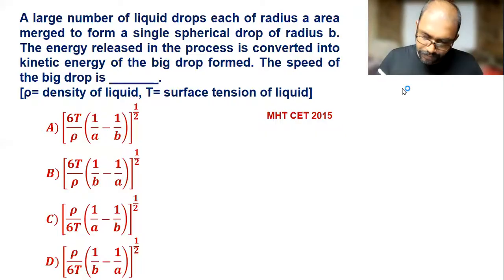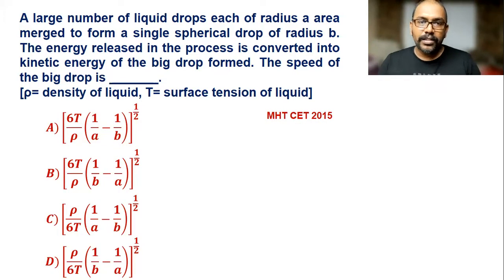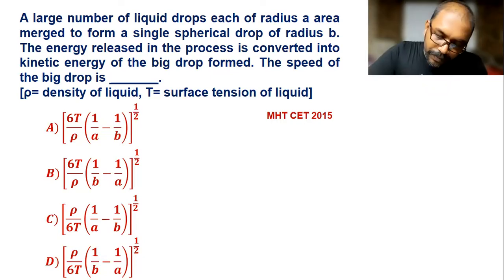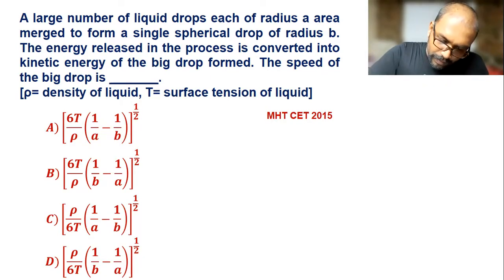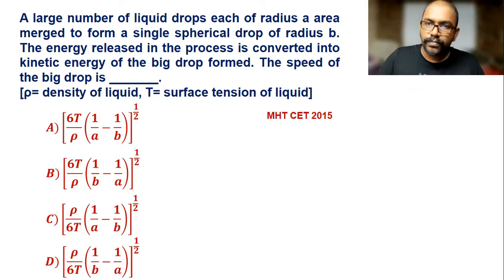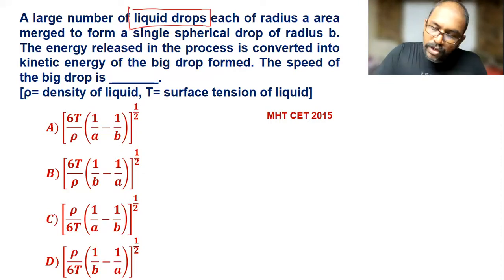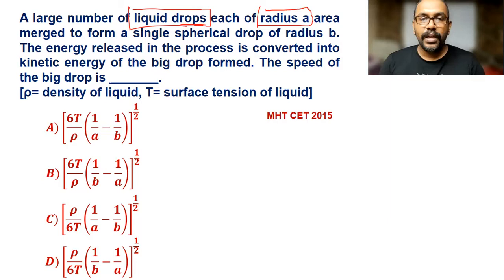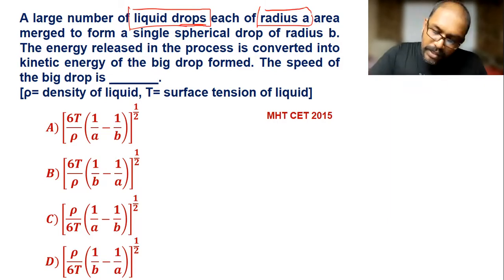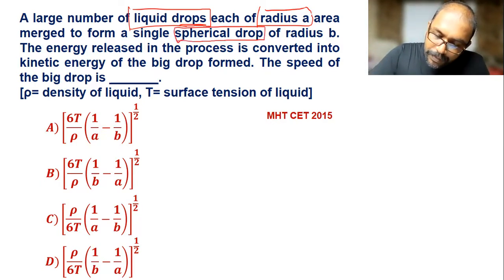Now next question. A large number of liquid drops, each of radius a, are merged to form a single spherical drop of radius b.